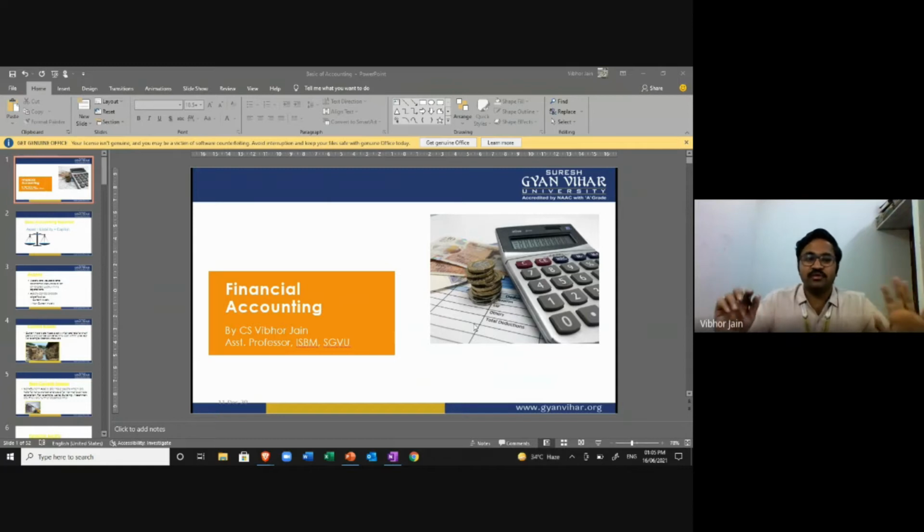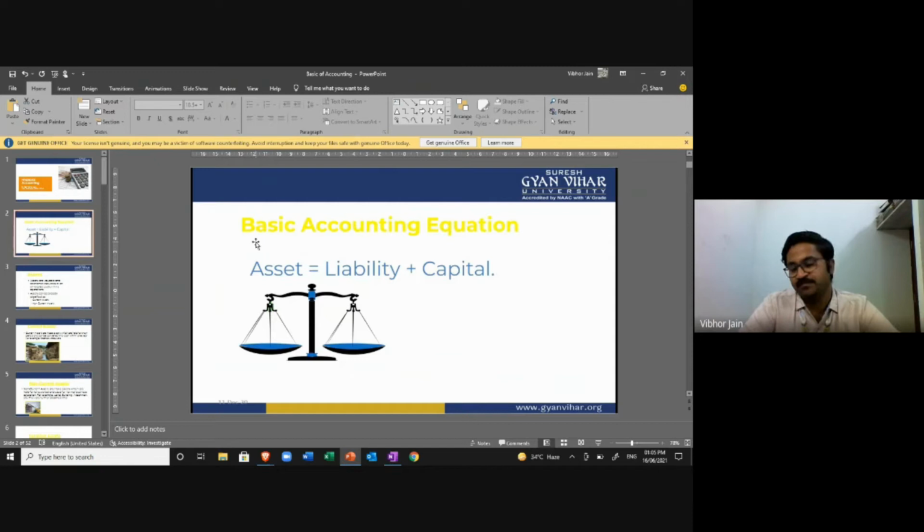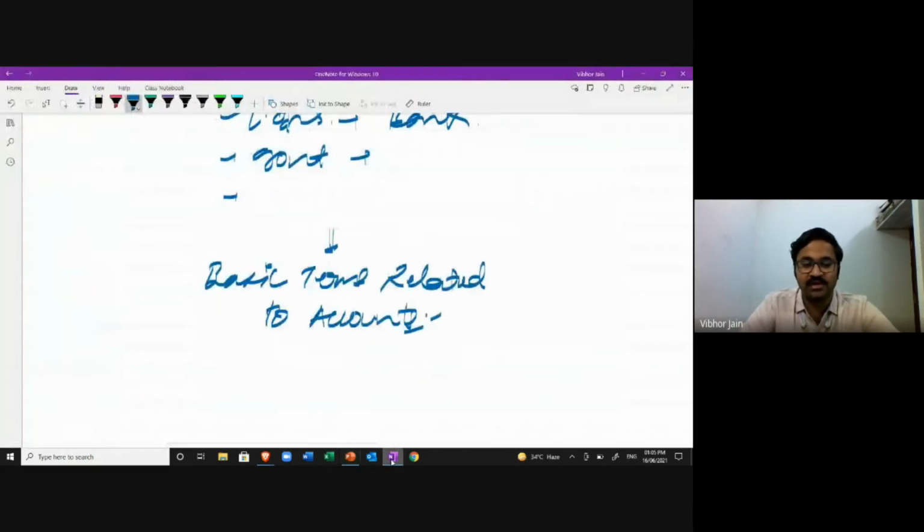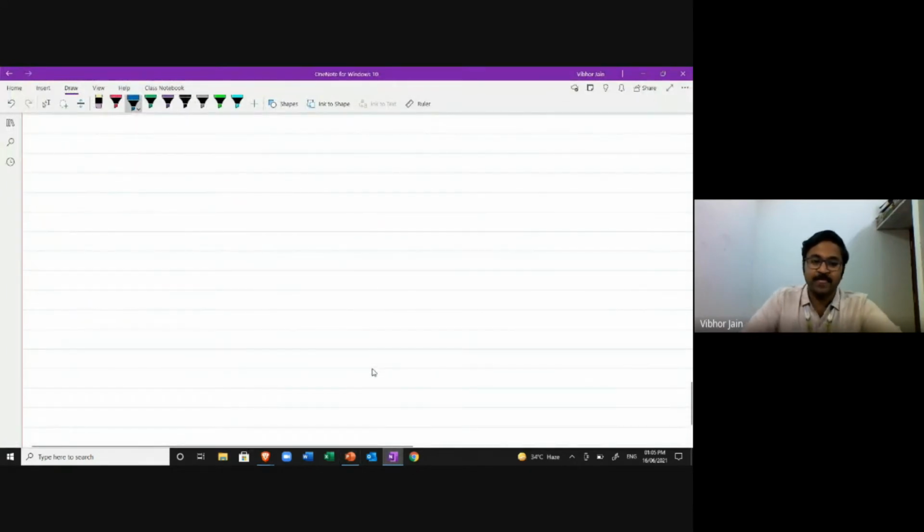The first thing, in financial accounting, that we're talking about is the accounting equation. There is a basic accounting equation that is complied with in all transactions. Just think about it. I'll give you a few examples, and you are going to understand what I'm trying to say. So when I'm talking about the basic accounting equation,